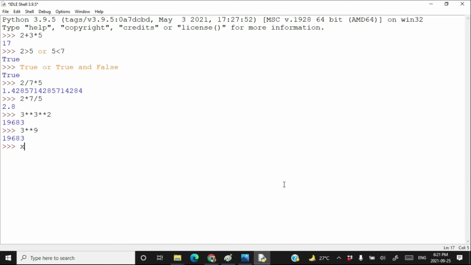If you do something like x is equal to y is equal to z is equal to 3, in this case x is 3, y is 3, z is 3, because the assignment operator is also right to left associative. That means this assignment will happen first, z will store 3, then whatever is in z will be stored in y, and then whatever is in y will be stored in x. It is coming from right to left. So the assignment operator has associativity from right to left.